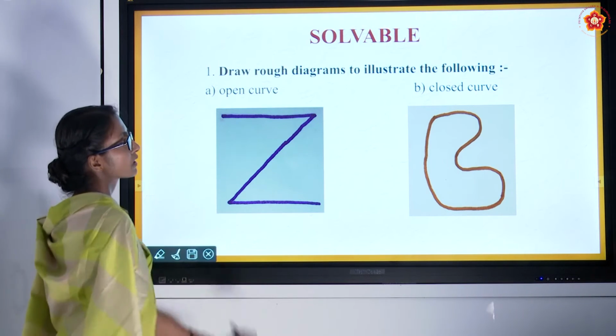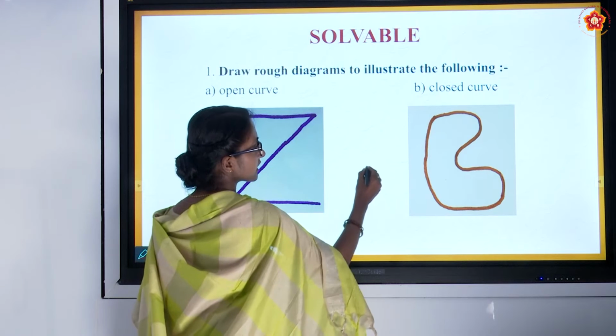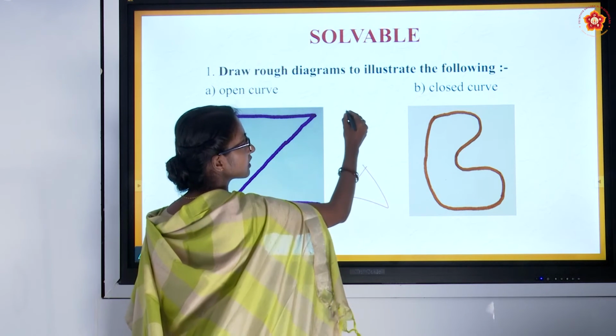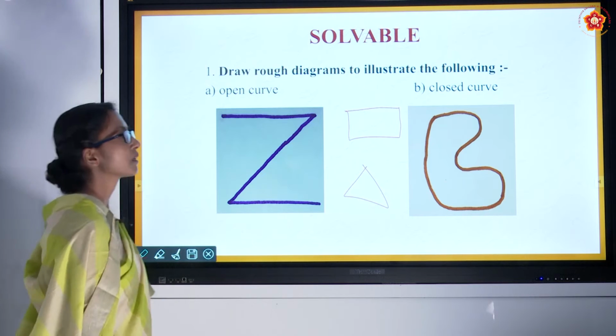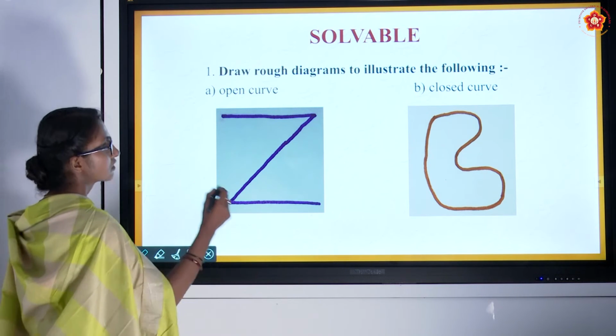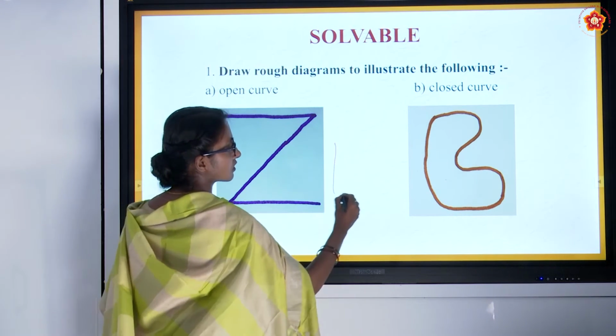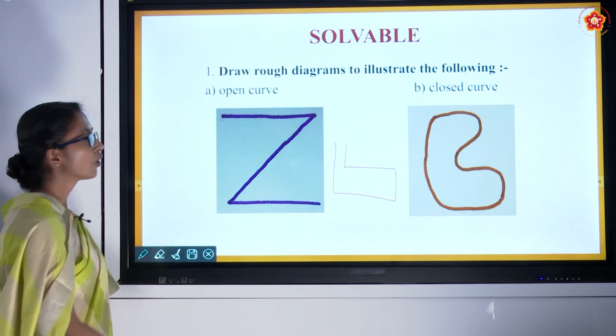So, it is an open curve. Closed curve: examples can be triangle, rectangle. All polygons can be examples of closed curves. Even this is an example of an open curve.